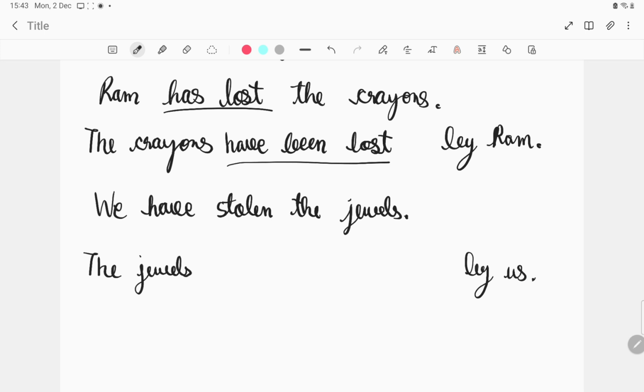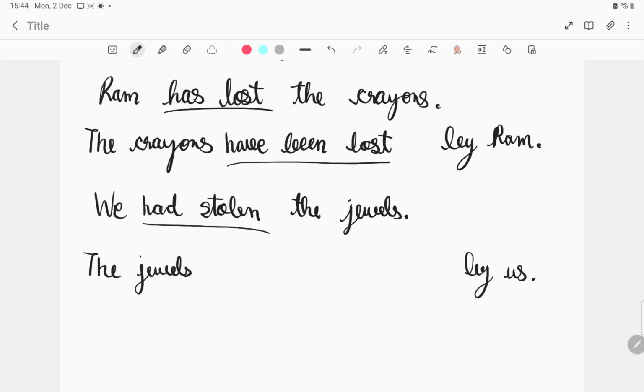Okay, this is the whole sentence. Now have stolen is again present perfect. So let me change the tense just a bit. Let me write: we had stolen.